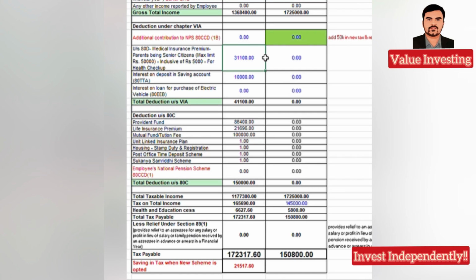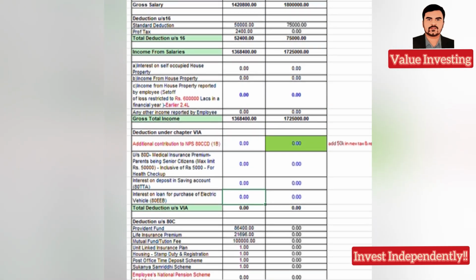And again if you don't have a medical, like your parents' insurance, I have considered 11,000 and 15,000 respectively for mom and dad. If you make that zero, again you have another 10,000 saving. So it is like 31,000 saving. Now again I have put interest from savings account. So if that also becomes zero, then another 3,000 addition. So 35,000 saving if you are opting for the new tax regime.